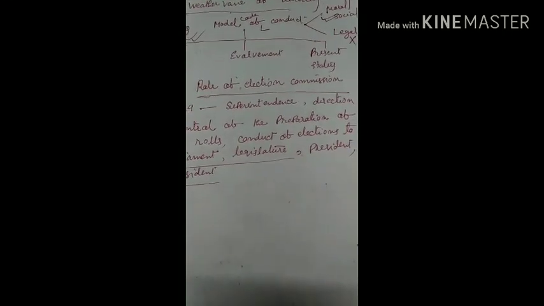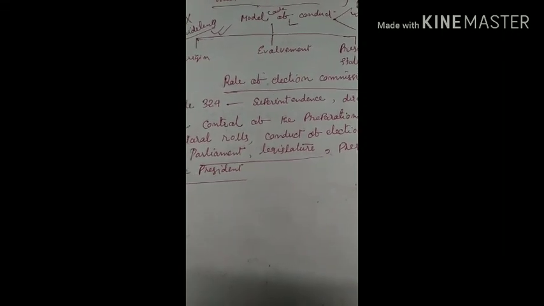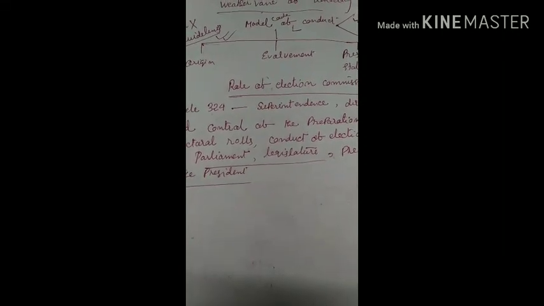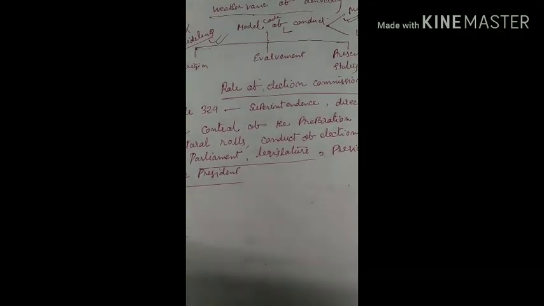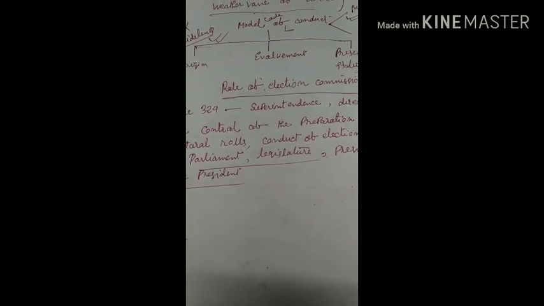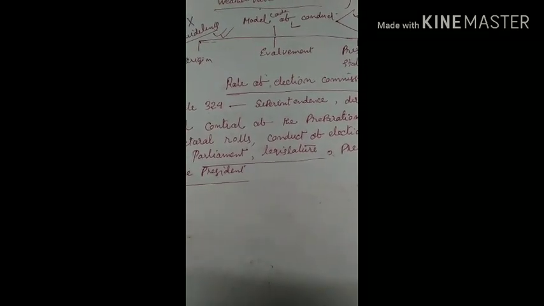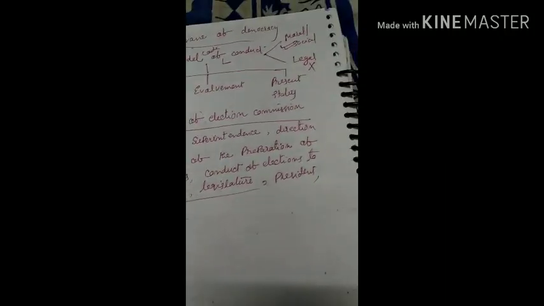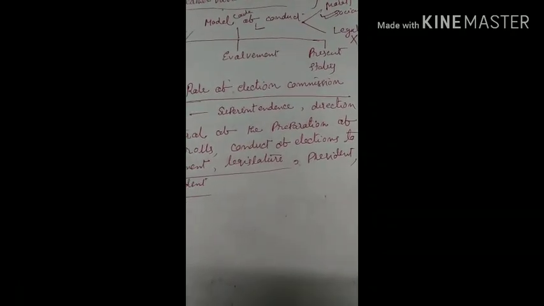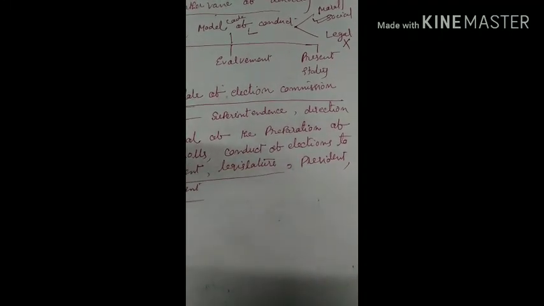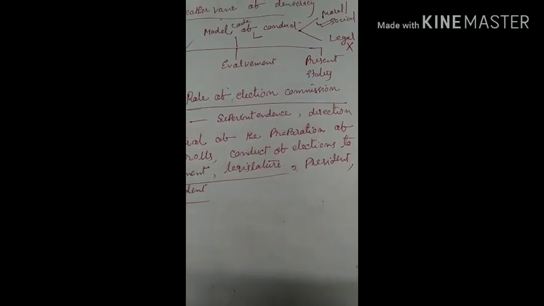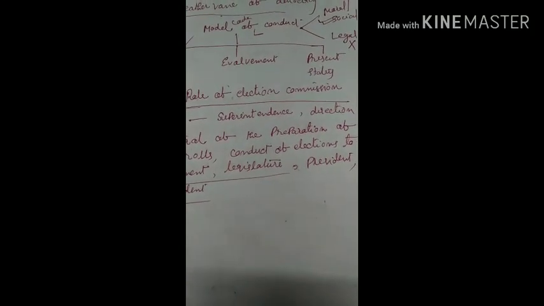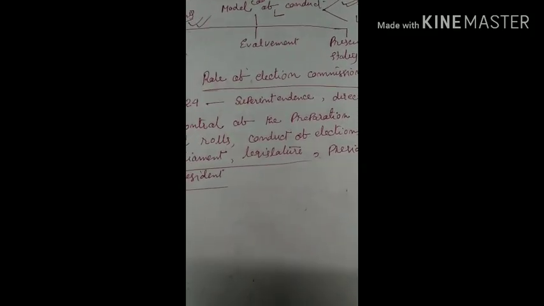And for mains exam, you have to see origin, evolvement, and present status. You can prepare a note that narrates the evolving trend of the model code of conduct. Here you have to keep a paragraph showing its origin, evolvement, and present status. Then you have to show the present challenges, whether the model code of conduct can address the current challenges. In this way, you have to prepare a note for your exam. In the ethics paper, you will also find a question. And keep in mind that the model code of conduct has much more moral and social values rather than legal values. In that way, you might find a question in the ethics paper.